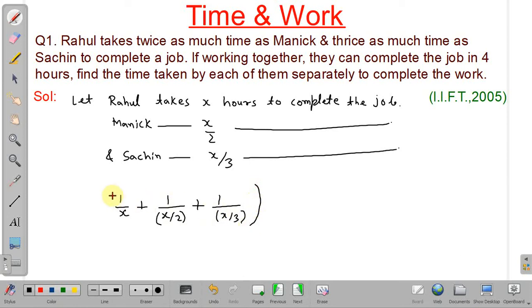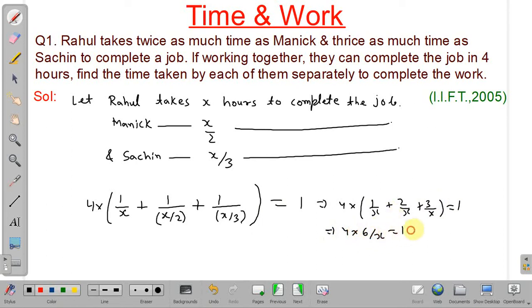As they take 4 hours to complete the whole work, we multiply it by 4 and it will be equal to complete work, that is 1. So solving this we can find X. 4 into 1 by X plus 2 by X plus 3 by X equals 1, or 4 into 6 by X equals 1, which means X will be equal to 24.